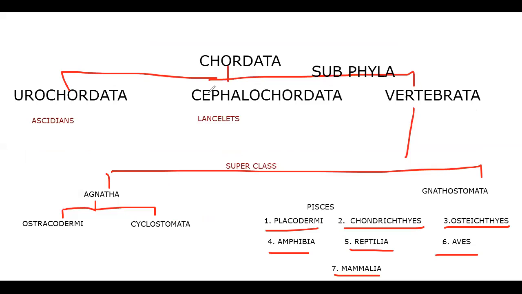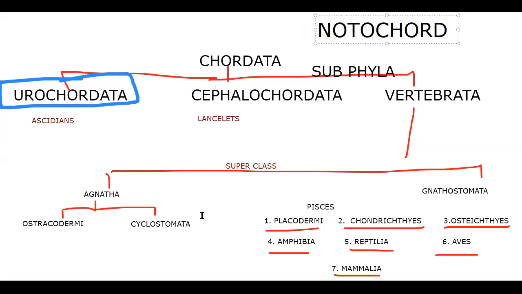So in the case of Urochordata, we said that the notochord is present in larval stages. Now I am turning this chart fully for the notochord. We'll write the information about the notochord. Notochord is a structure which contains vacuolated cells in the center and a fibrous sheath, which is surrounded by an elastic sheath. We'll discuss notochord presence in the chordata hierarchy.